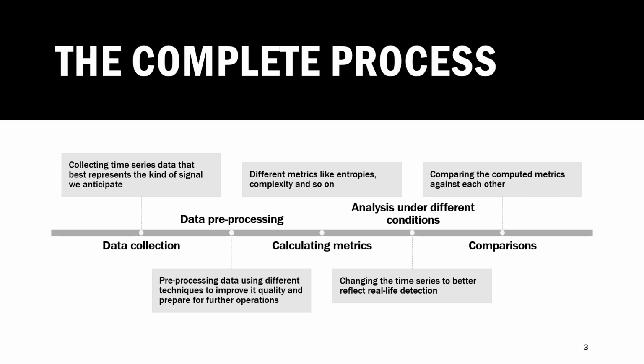We truncated it, we normalized it, and we applied a transform. And then we got to the main part of our project, that was to calculate different metrics like entropy, complexity, and so on. Then we changed the time series to better reflect the conditions in which we will likely receive these signals, and then we made comparisons within the time series.